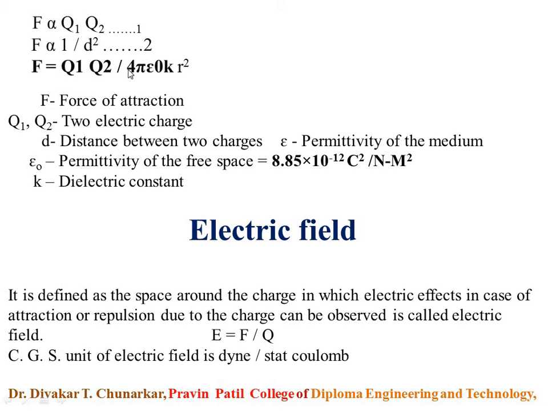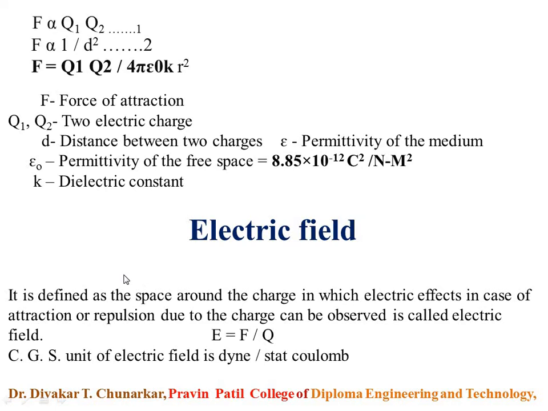So we can write F equal to Q1 Q2 upon 4 pi epsilon 0 k r square. This is our equation. Here F is the force of attraction, Q1 and Q2 are the two electric charges, and r is the distance between the two charges. Epsilon is the permittivity of the medium. Epsilon 0 is the permittivity of free space. The value of epsilon 0 is 8.85 into 10 to the power minus 12 C square upon N m square, where C square means Coulomb square upon Newton meter square, and K is the dielectric constant.